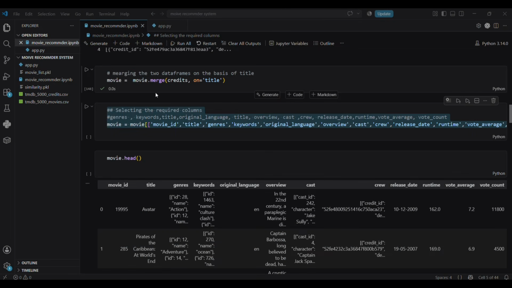In these datasets, there are several columns, but not all columns are needed for recommendation. So we select only the required columns such as movie ID, title, genres, keywords, original language, overview, cast, crew, and others.